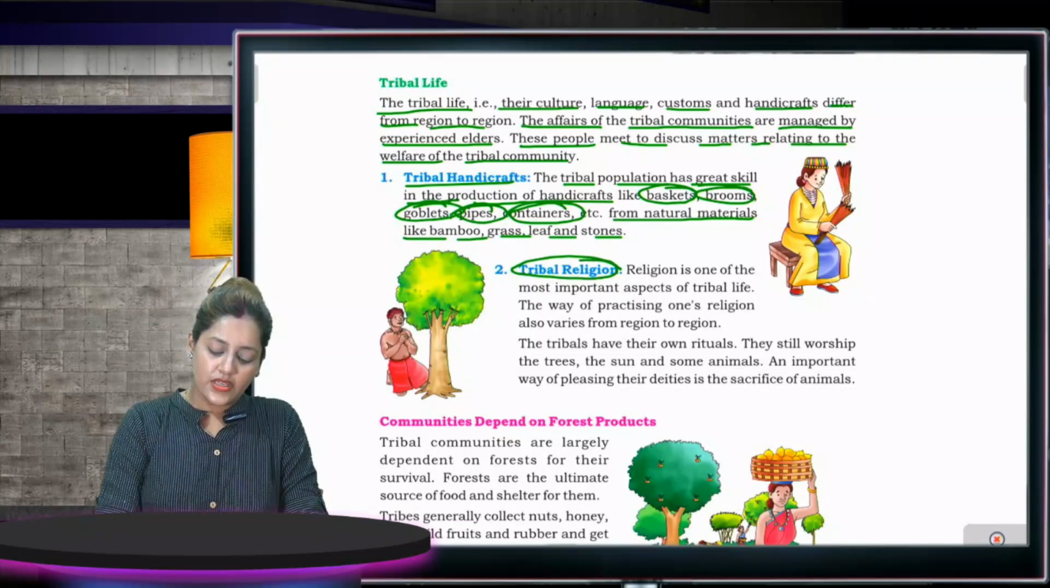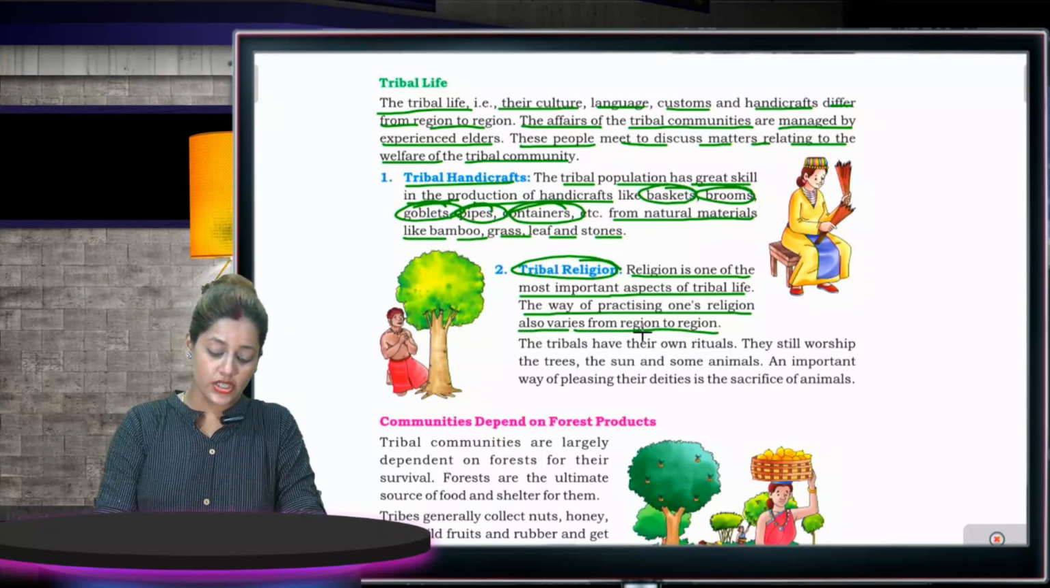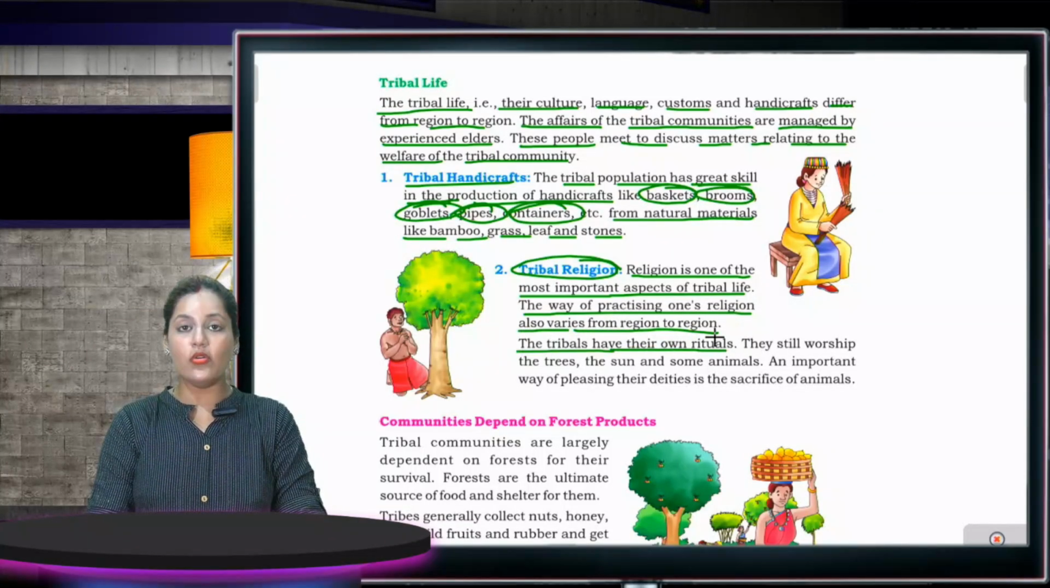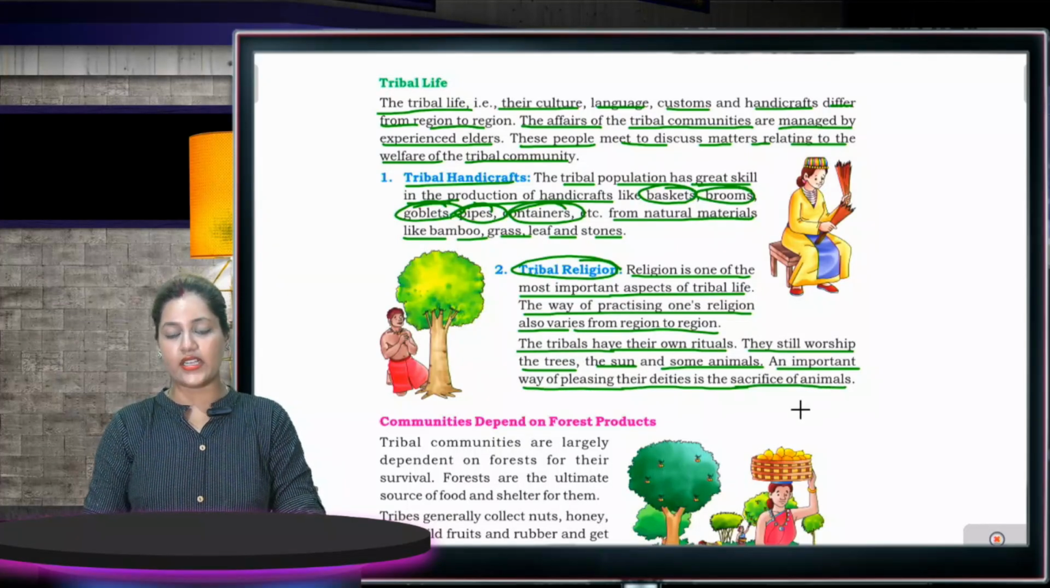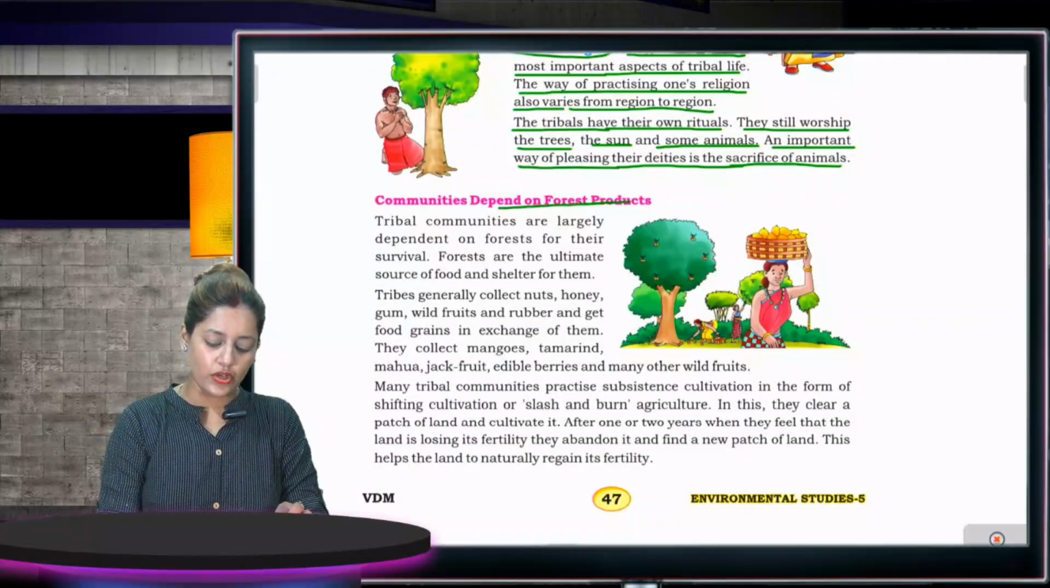Tribal religion. Religion is one of the most important aspects of a tribal life. The way of practicing one's religion also varies from religion to religion. The tribals have their own rituals. They still worship the trees, the sun, and some animals. An important way of pleasing their deities is the sacrifice of animals. Communities depend on forest products.